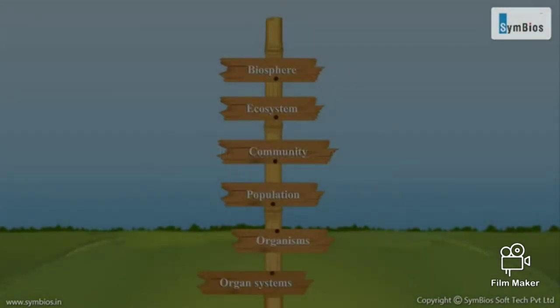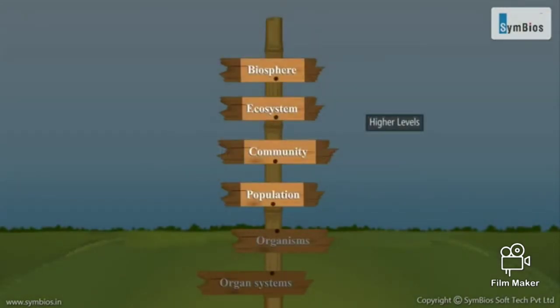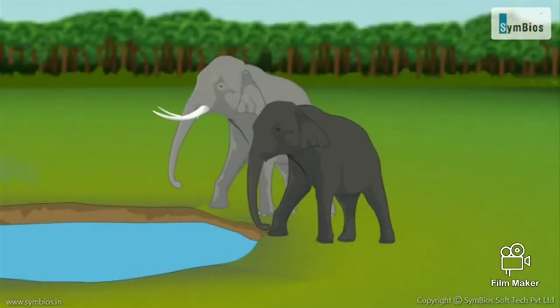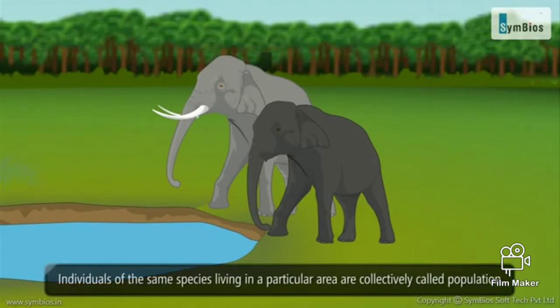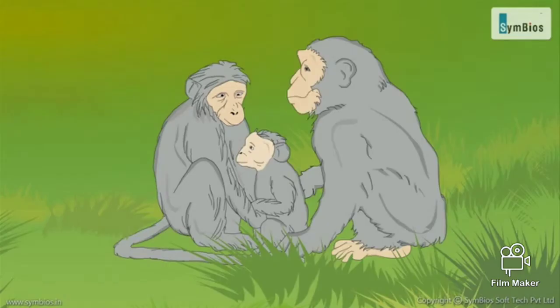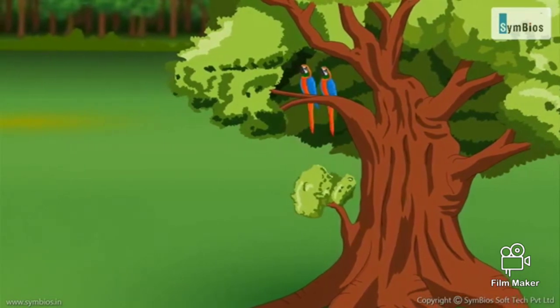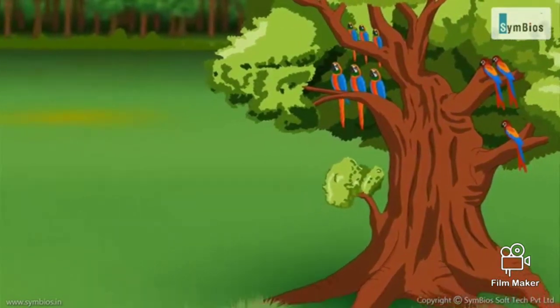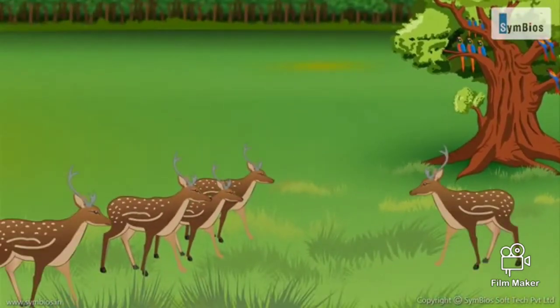The higher levels of organization. Let us explore the higher levels of biological organization. Population. Individuals of the same species living in a particular area are collectively called population. Population is a group of the same species that can breed among themselves. For example, parrots of the same species living in an area make a population. Deer living together in one area make a population.